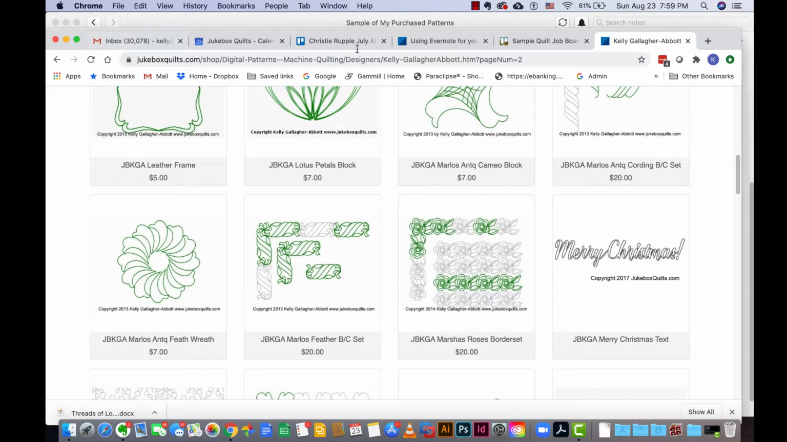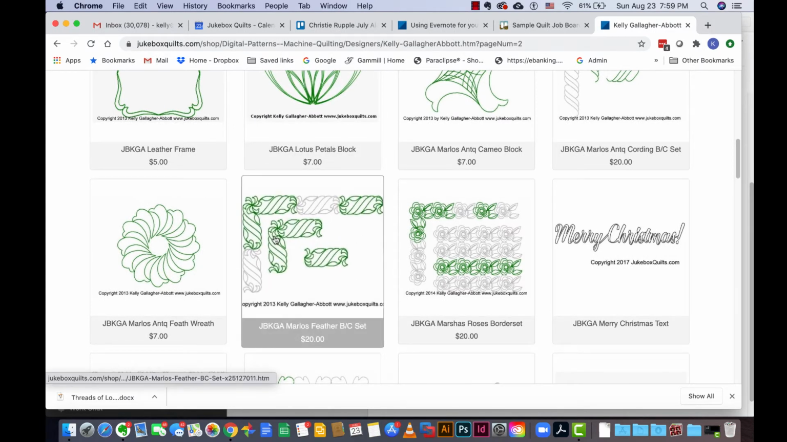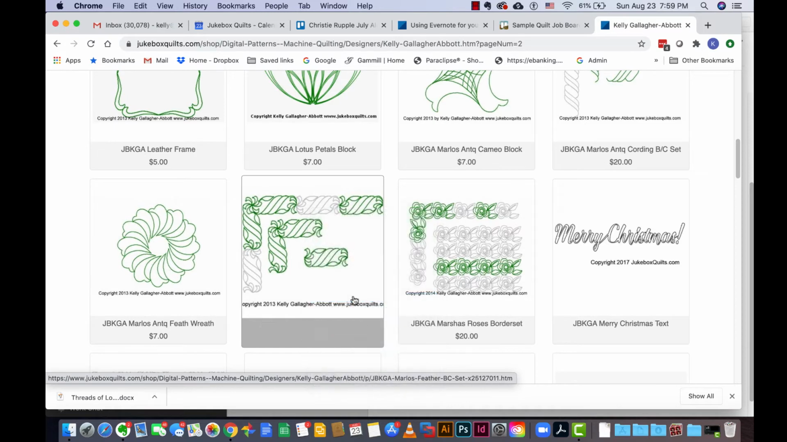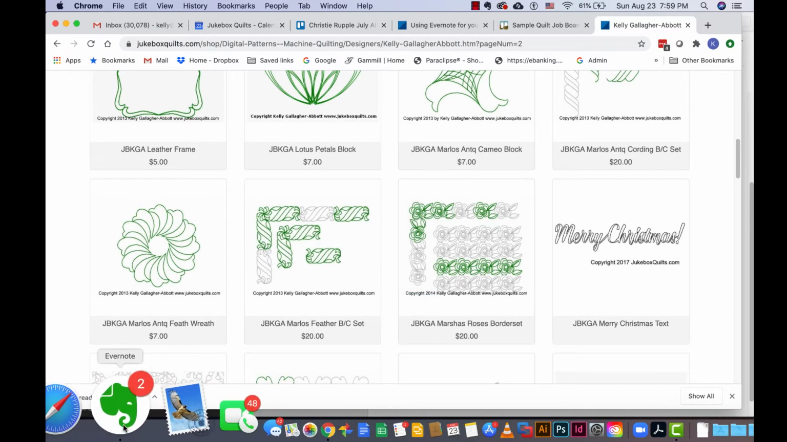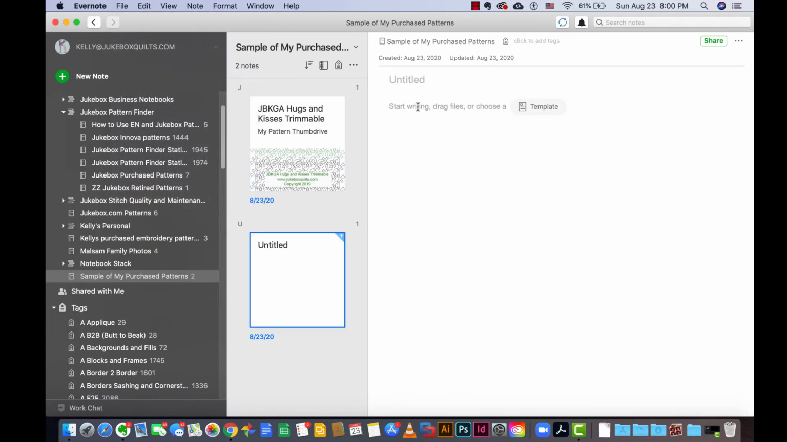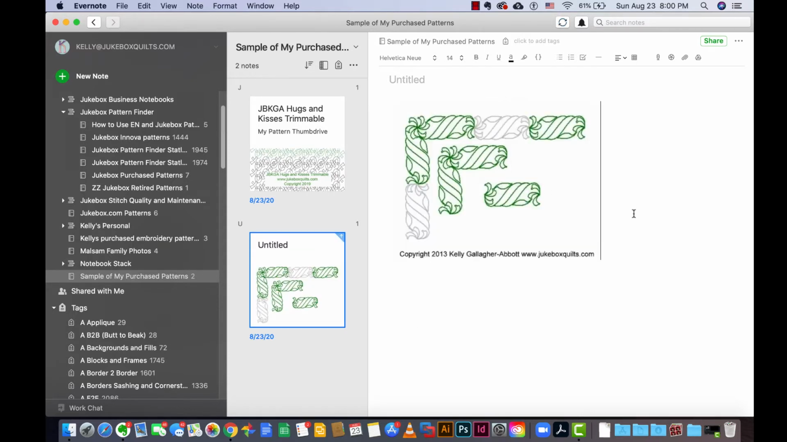Another way that you can get images to put into your notes would be to go to the pattern designer's website. I'm on my own website here, and you can hover over the image that you're purchasing or have purchased, right click and copy the image. And then if you go back into Evernote, let's do that. We're going to create a new note, and I can again click down lower and right click, paste, and it will drop the image in for you, and then you can follow the rest of the steps we just talked about.